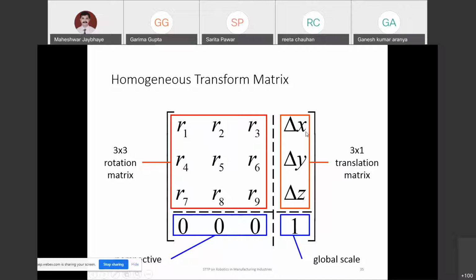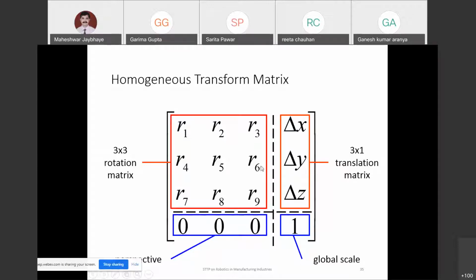That also can vary, depending on the configuration. So this matrix with delta x, delta y, delta z, the fourth column of the 3 by 3, will be considered the translation matrix. It is only the linear motion happening along the x, y, z positions.